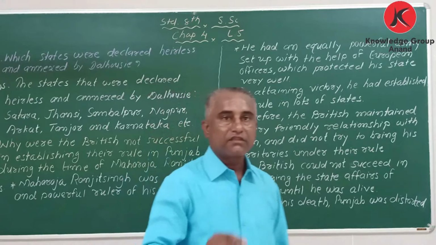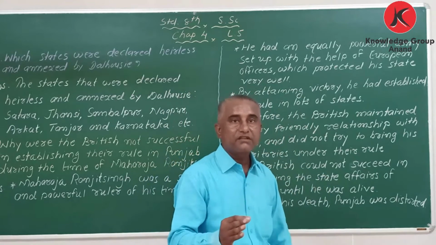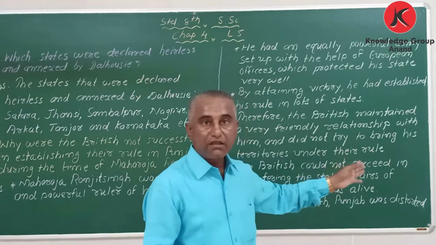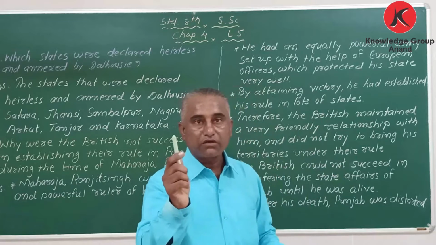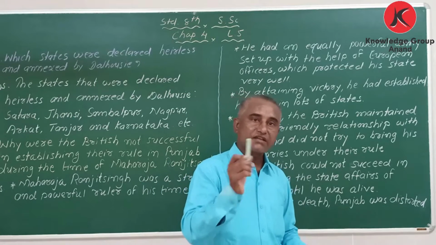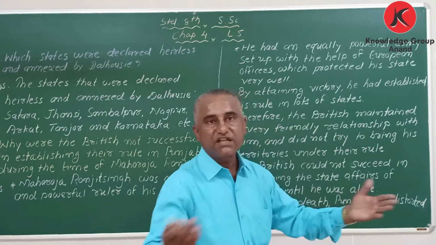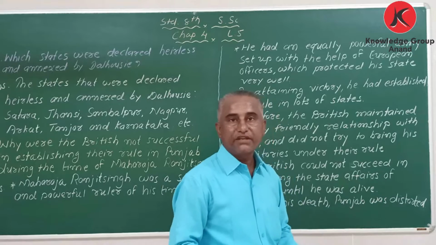Actually they wanted to, but they knew it was not possible as long as he was alive. Till he was alive, Punjab was not under British rule. But after his death Punjab was dissolved, and after that Punjab came under British rule.